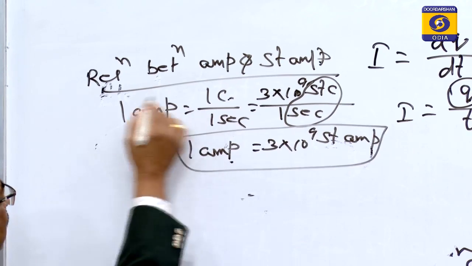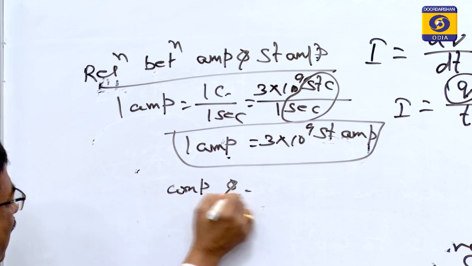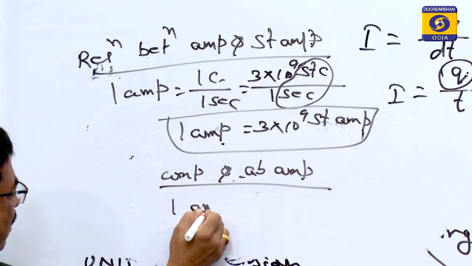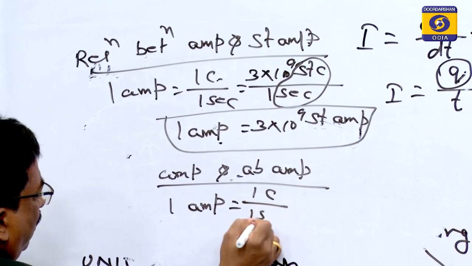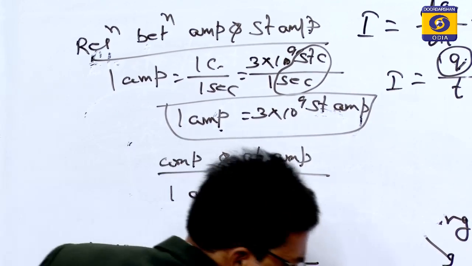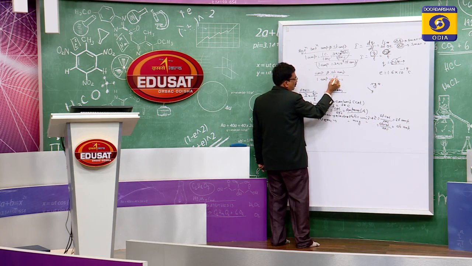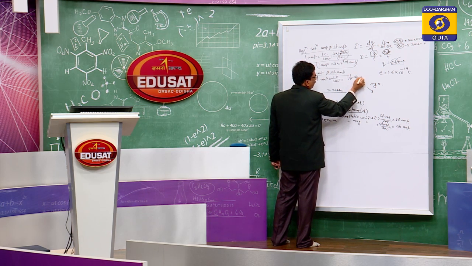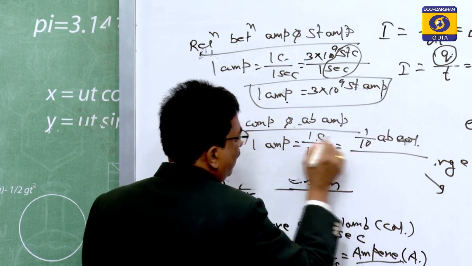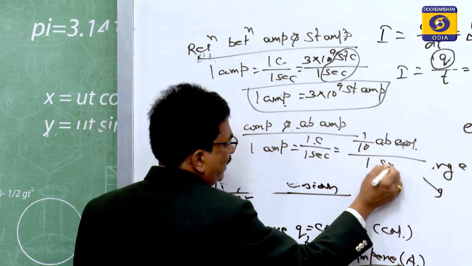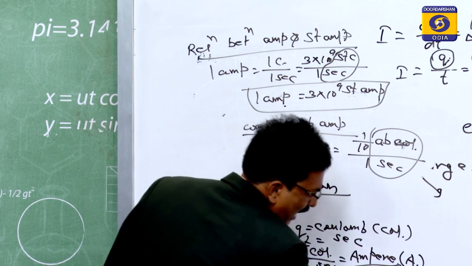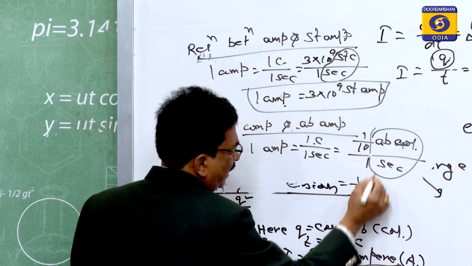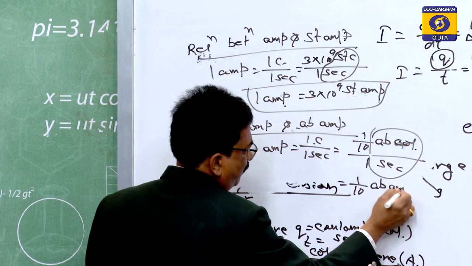Then we will go for the relation between the ampere and the abampere. 1 ampere is equal to 1 coulomb by 1 second, and for the abampere it is abcoulomb by second. So, coulomb has to be converted to abcoulomb, that is 1 by 10 of the abcoulomb. 1 by 10 of abcoulomb per second is the abampere. So, 1 ampere is 1 by 10 of an abampere.